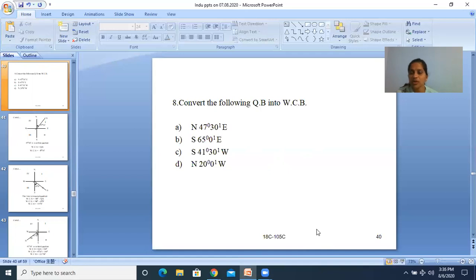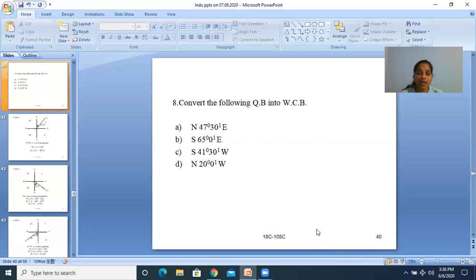But in the case of QB, quadrantal bearing, we are not seeing the value of the bearing of the line, but we are observing the directions. That means northeast, or southeast, or southwest, or northwest. By observing those, we can identify in which quadrant it lies. Then only we start applying the rules.